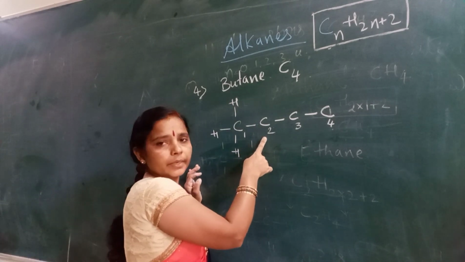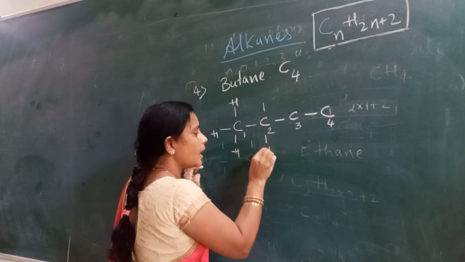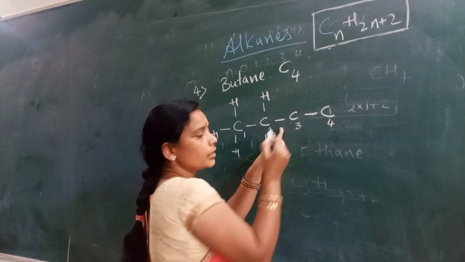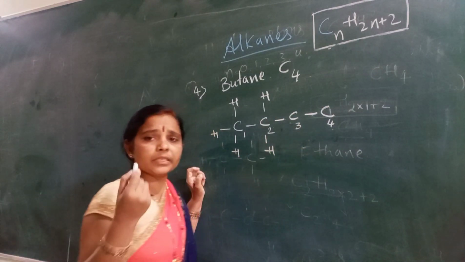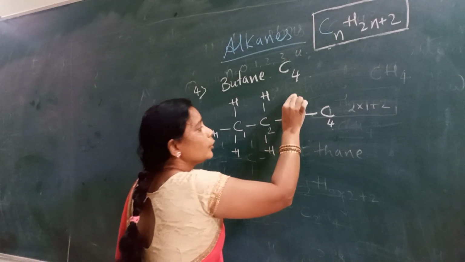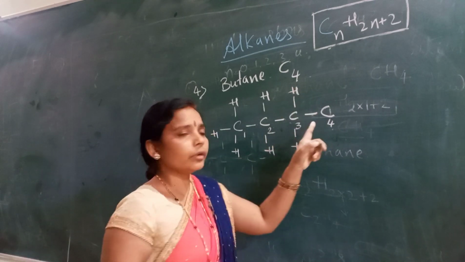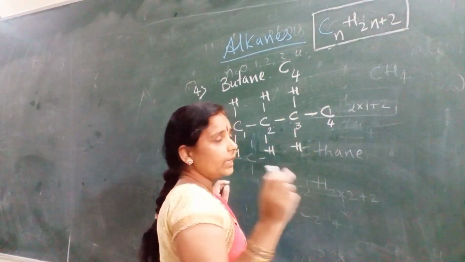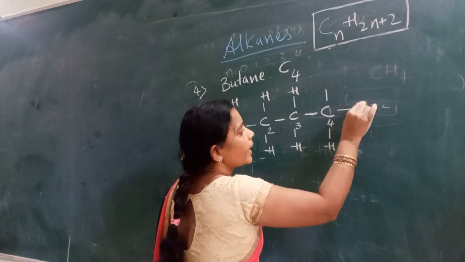Okay, for the second carbon atom, it already has 2 bonds, so we are going to match with only 2 hydrogens. The third carbon atom also has 2 bonds already, so we need to balance with 2 more hydrogen atoms. And what about the last carbon atom? Only 1 bond is there already. We need to balance 3 bonds with hydrogen.